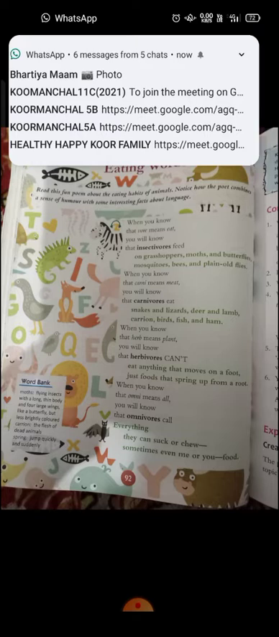So children, now we will read the poem Eating Words. This poem is a humorous poem. Humorous means funny. So in this poem we will know about the eating habits of animals in a fun way, and also we learn how the poet has combined a sense of humor with some interesting facts about language. So this poem will tell you about the eating habits of animals with some interesting facts about language. So now let's start the poem.